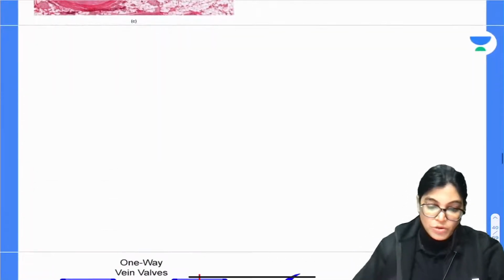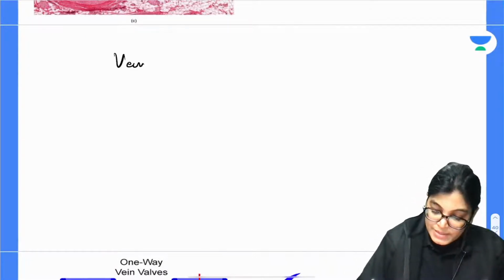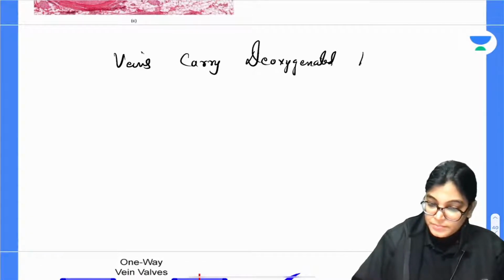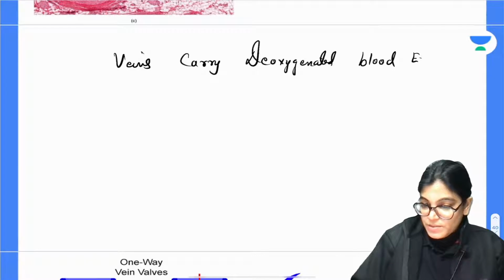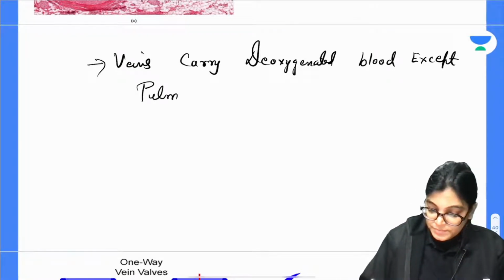Please write down certain important points about the veins. Veins carry deoxygenated blood except the pulmonary veins.